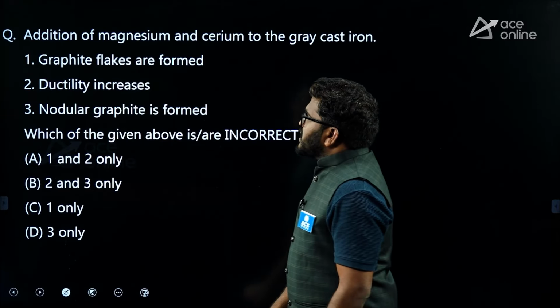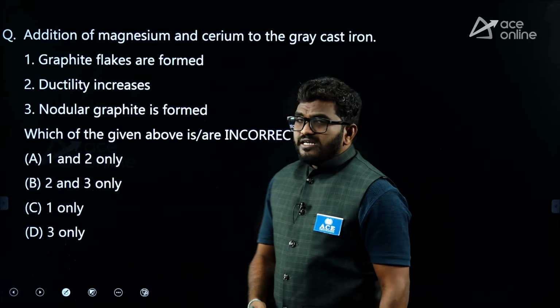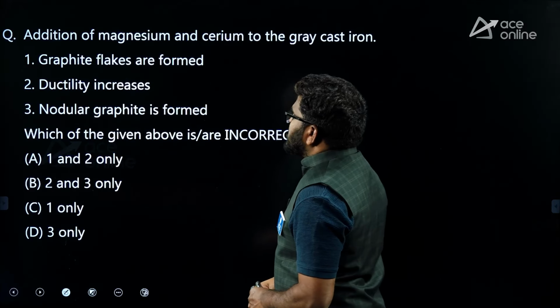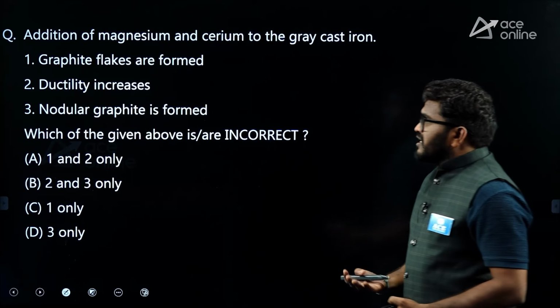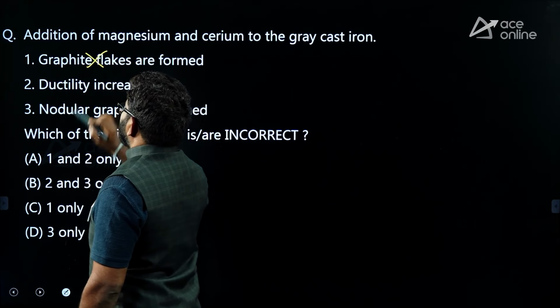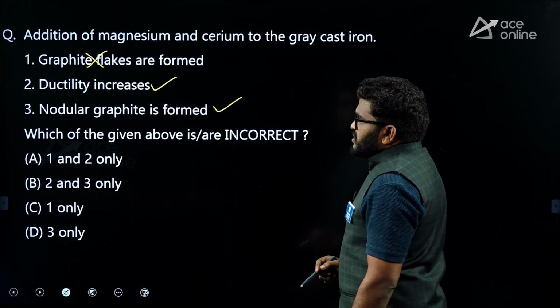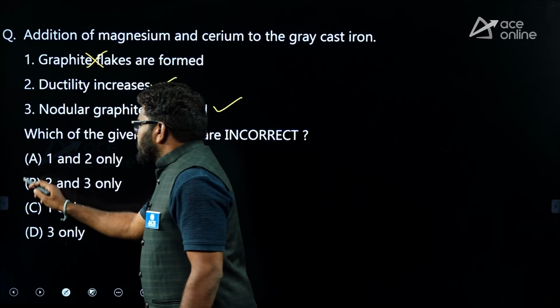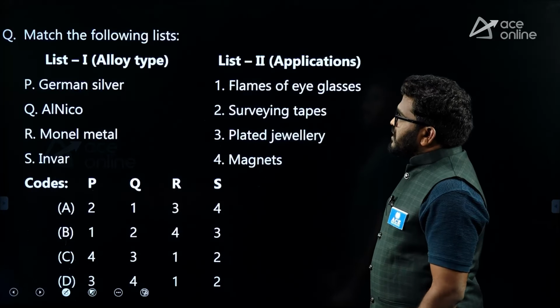Next, addition of magnesium and cerium to the grey cast iron. See, addition of magnesium and cerium to the grey cast iron converts it into nodular cast iron. So, ductility will increase. So, graphite flakes are formed is wrong. Ductility increases and nodular graphite is formed. So, 2 and 3 are correct. So, B is the correct answer for this question, right?